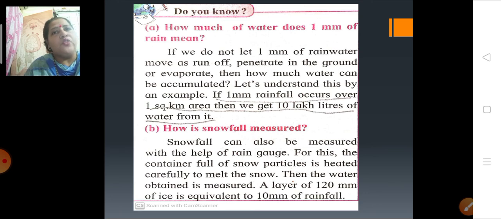And how is snowfall measured? Snowfall is also measured with the help of a rain gauge only. What actually happens is that the snow is melted first of all, then it is poured into the measuring jar. From that we can get to know how many mm of snowfall is taking place in that particular place. A layer of 120 mm of ice is equivalent to 10 mm of rainfall in that particular place.